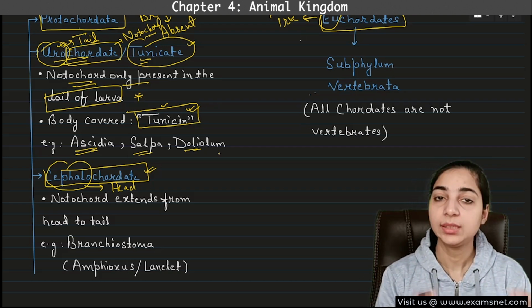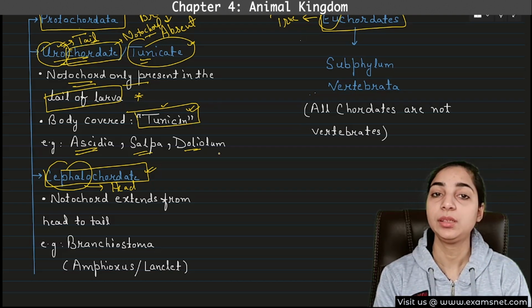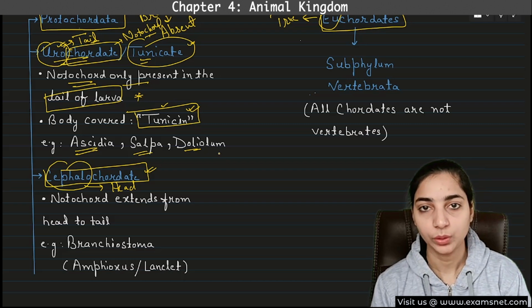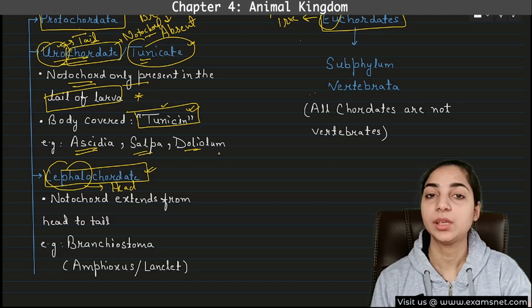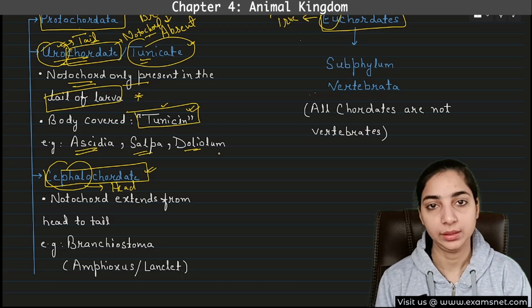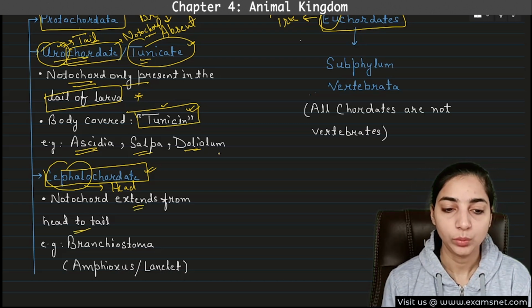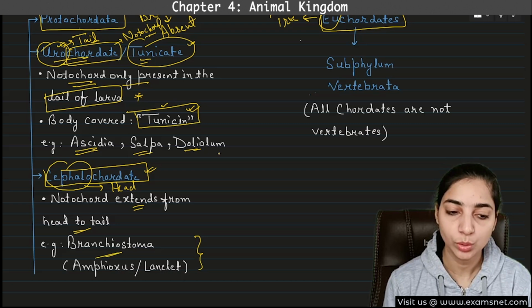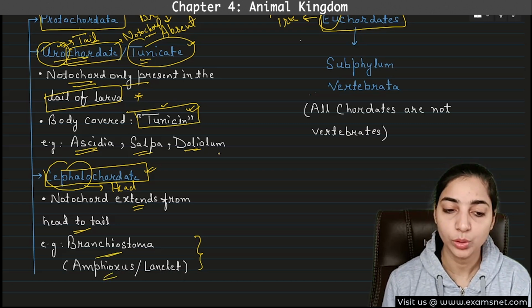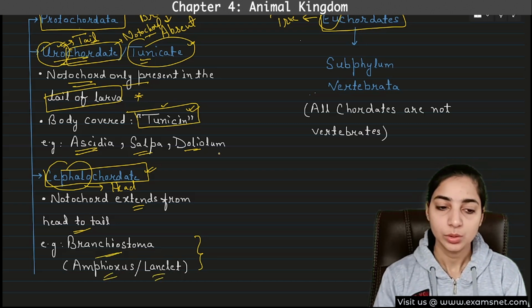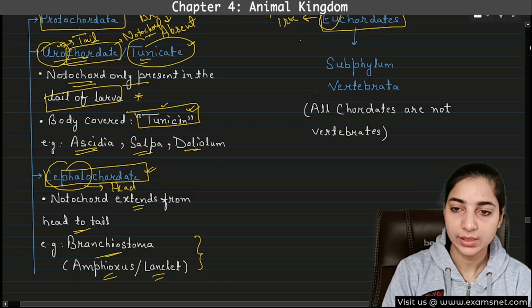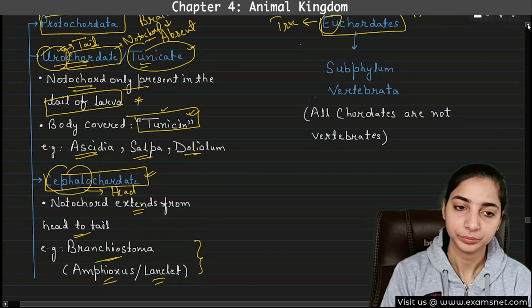So in this case the notochord will be present from head to tail. In urochordate it was present only in the tail, but here it extends from head to tail. The examples are Branchiostoma, also known as amphioxus or lancelet. You have to remember the examples, because they can be quite confusing.